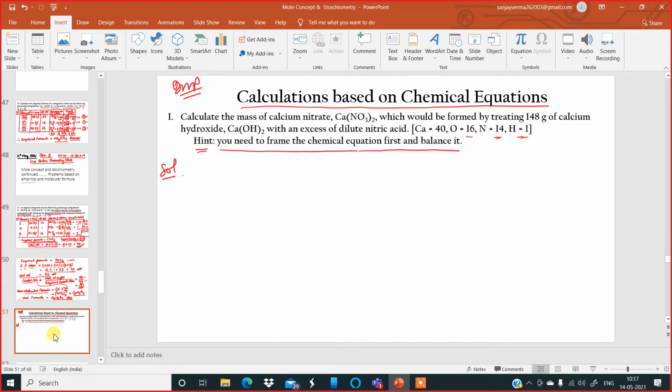Finish copying the question. In the exam, the hint will not be given. Today only I have given the hint. In the exam, if the hint is not given, you have to understand the question and then frame the chemical equation.